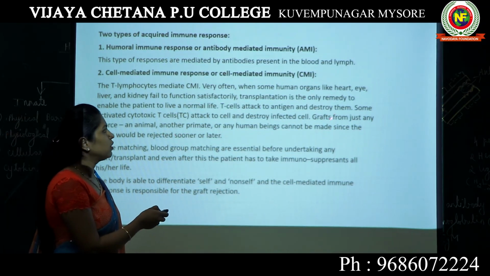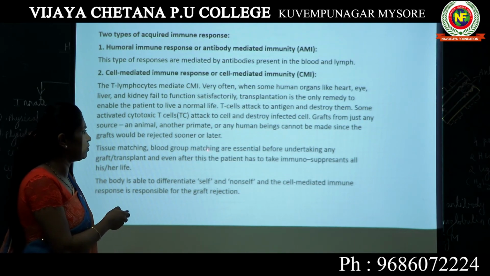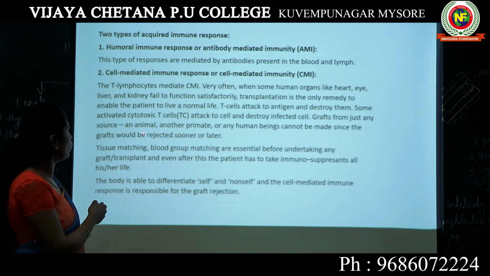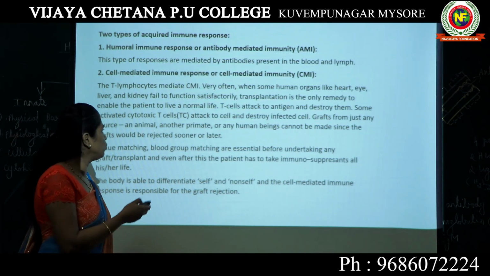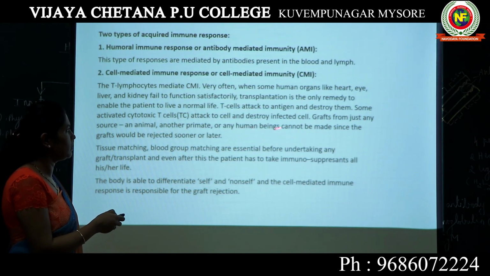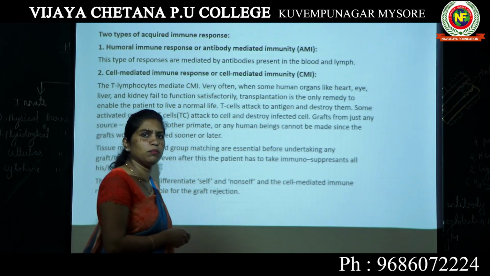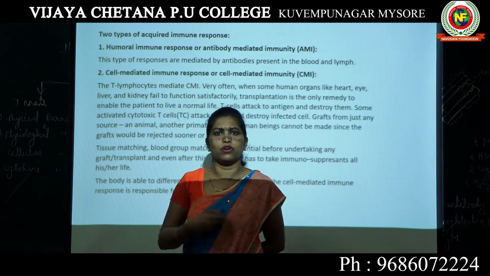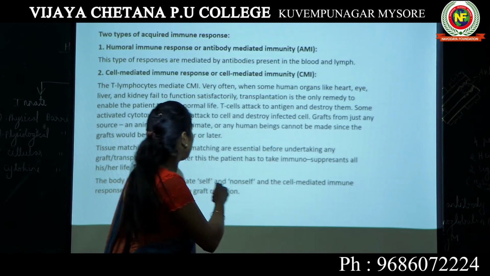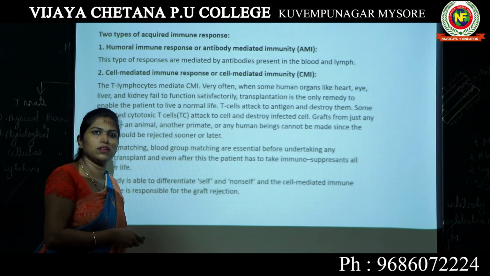So that is the reason you have to do tissue matching and blood group matching before the transplantation is done. Otherwise, grafts from just any source, like if you want a kidney, you take it from an animal or any other primate or any other human being, it cannot be done since the graft will be rejected sooner or later. Maybe for a few hours or few days you will survive with that kidney, but sooner or later the kidney will be completely destroyed by your T cells.